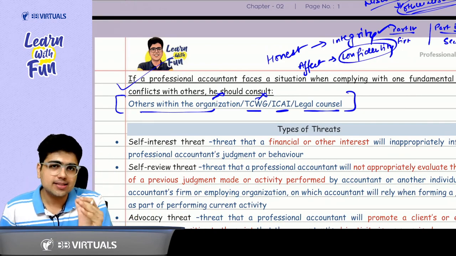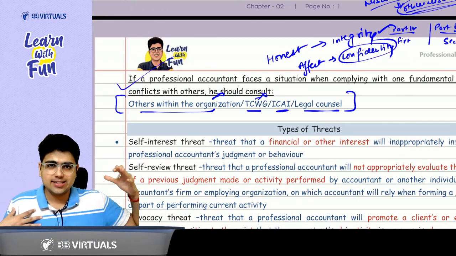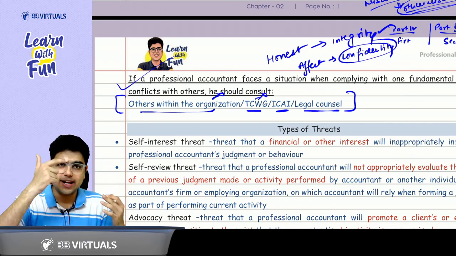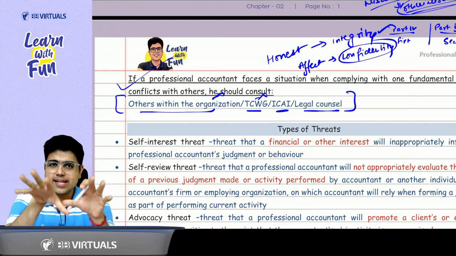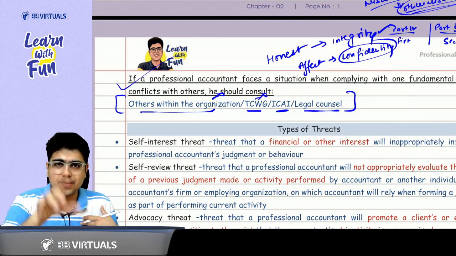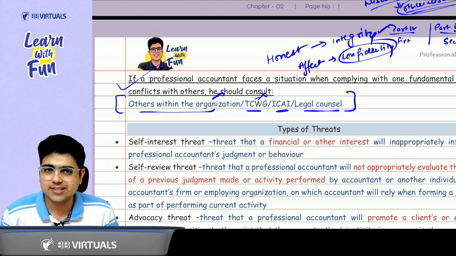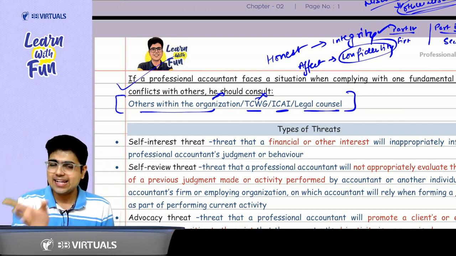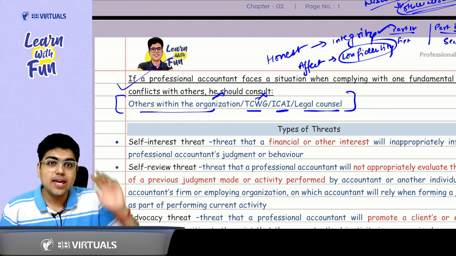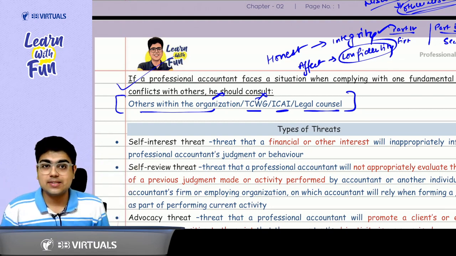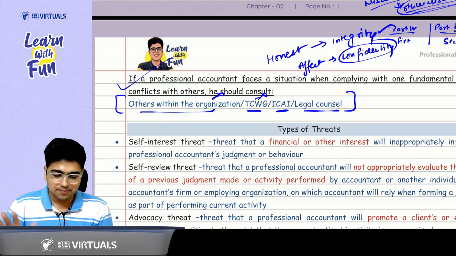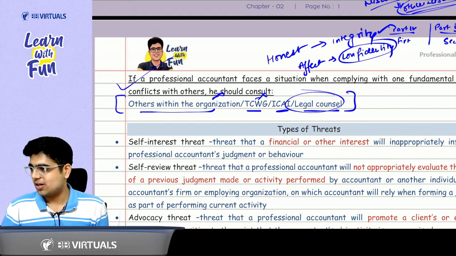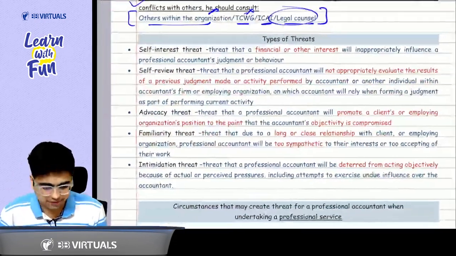I need to consult either someone in my own organization or in the client's organization. I need to connect with TCWG. In case both of them are not able to help me, I will go to my mother body. Sir, who is the mother body? ICAI. And in case ICAI is also not able to help me, who is above all of them? Sir, above all of them is law. That means I will contact the legal counsel.